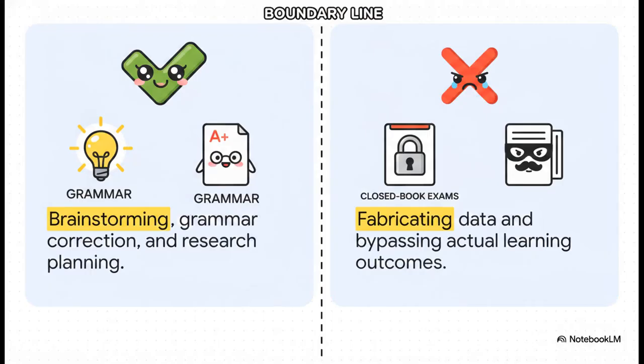Institutions are finally setting crystal clear boundary lines on what counts as a helpful tool versus outright cheating. Permitted uses usually include things like brainstorming, grammar correction, and planning your research. But the absolute not permitted list, that includes using AI during closed-book exams, fabricating data, and basically using it to bypass the actual learning outcomes of your program. The golden rule is to always use AI as a learning aid, not as a replacement for your own independent